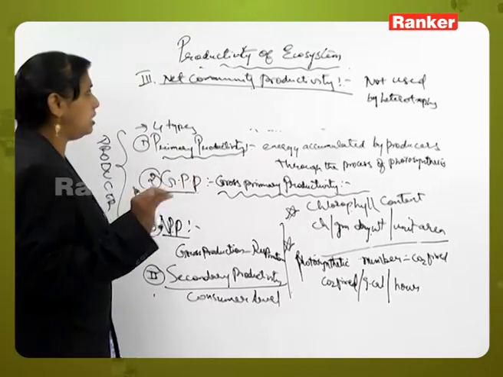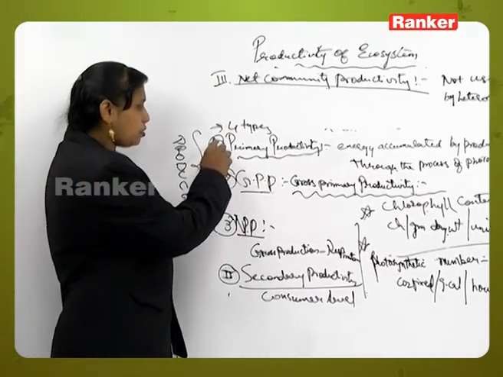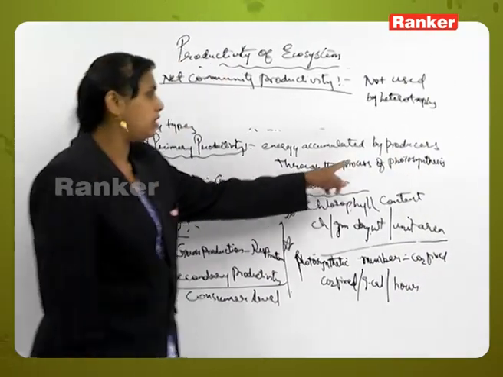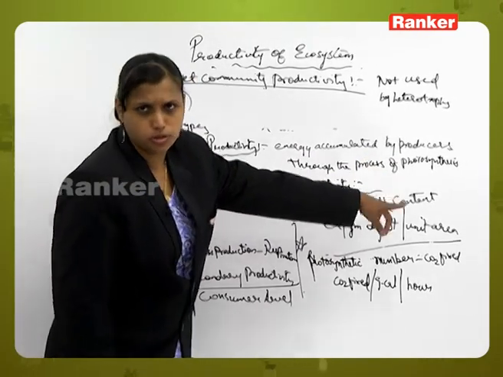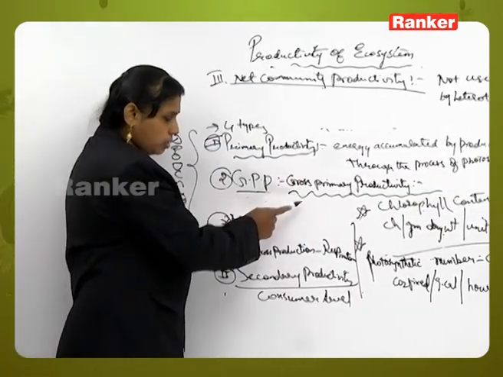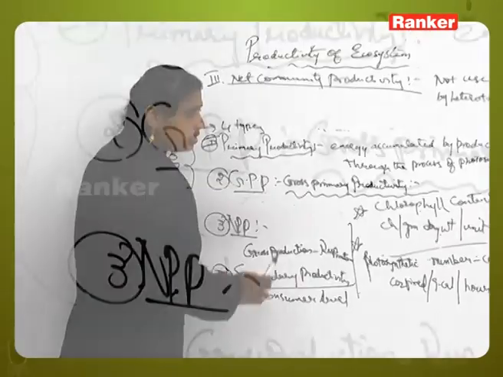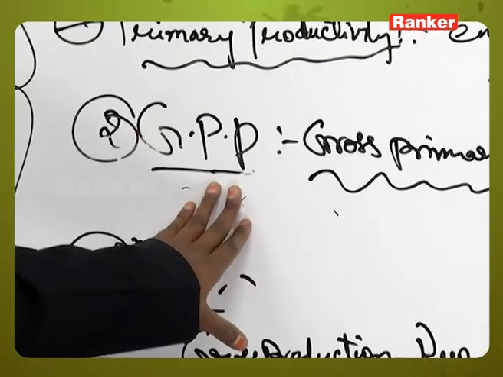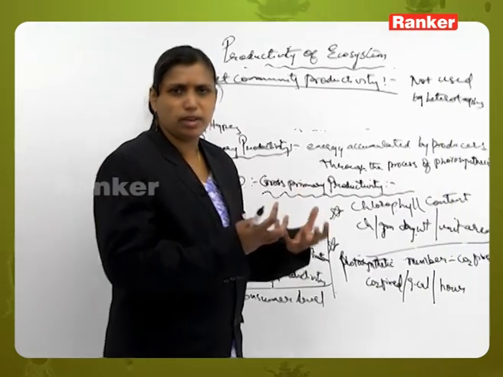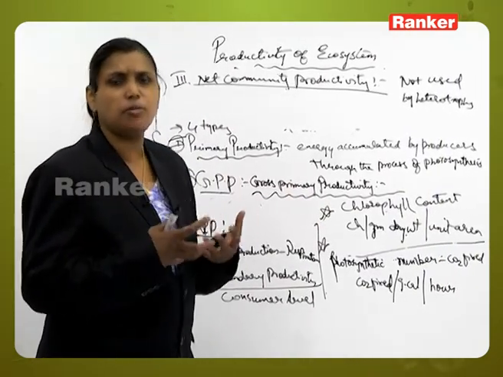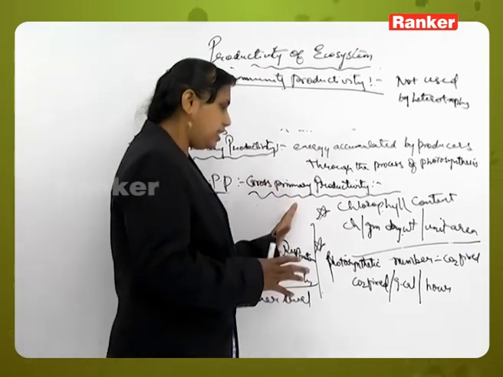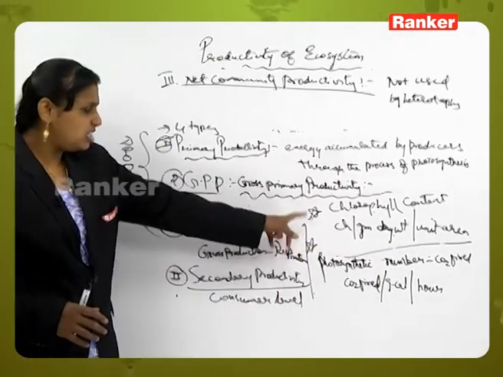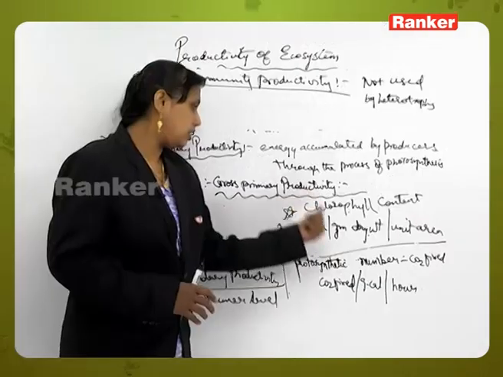So basically, as I said earlier, productivity of ecosystems consists of 4 types. First one is primary productivity. We talk about the accumulation of energy, organic matter, by producers, which occurs through the process of photosynthesis. In this we have gross primary productivity and net primary productivity. Gross primary productivity is nothing but the energy synthesized at the producer level. It may include the amount of organic matter stored in the body of the producer as well as the amount of energy used in respiration, and it is measured with units like chlorophyll content as well as the photosynthetic number.